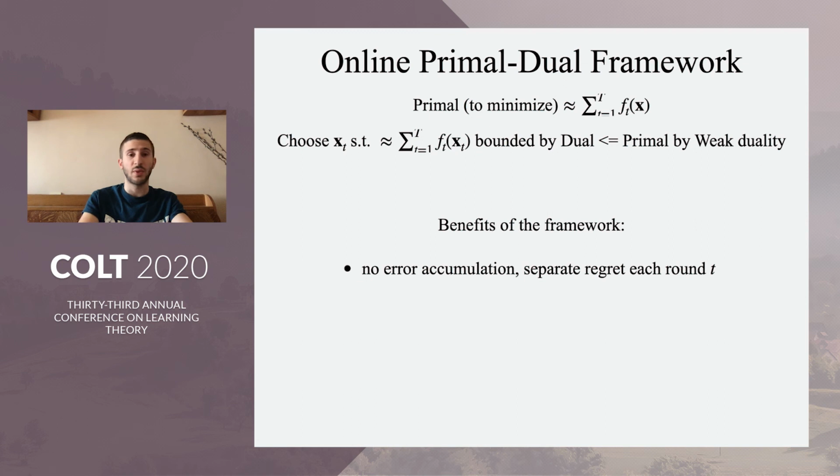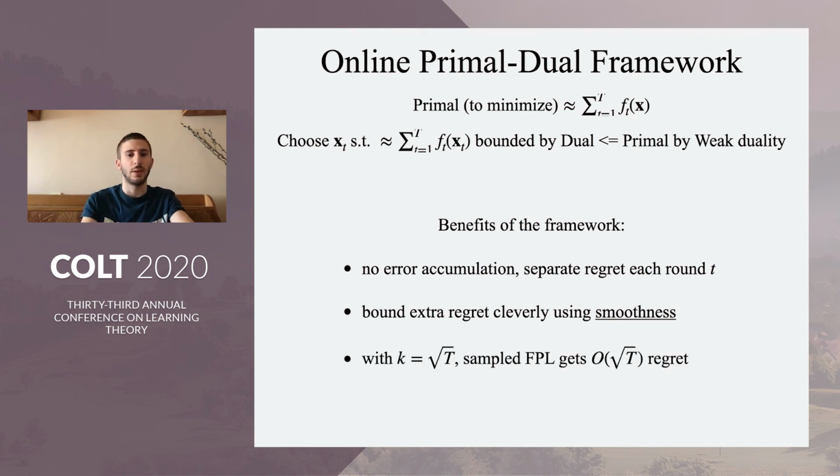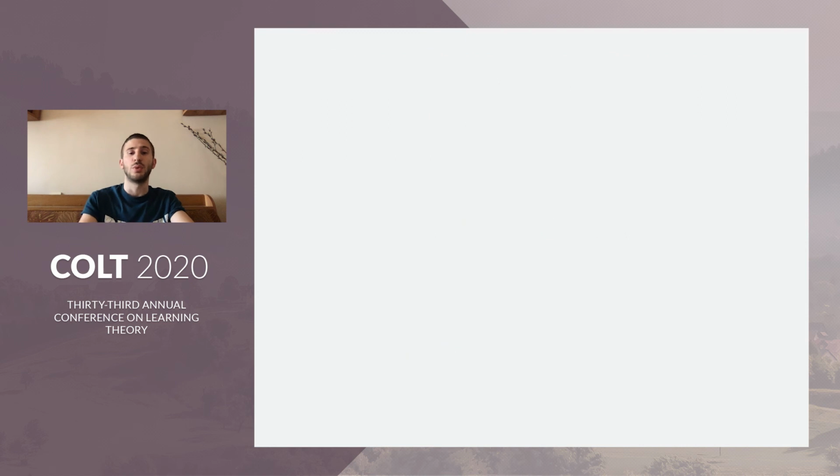And this approximate part would basically be the regret that we achieve. The benefits of this framework are that there is no error accumulation. We get separate regret for each run, so we have no issues with the additional randomness, with the estimation error. There is nothing that gives us a hurdle. On top of that, the extra regret term allows us to bound it in a clever way using the smoothness of the loss functions to actually get our improvement to the T to the 2/3 regret. Basically what this gives us is that with k root T samples, the sampled FPL gets root T regret.